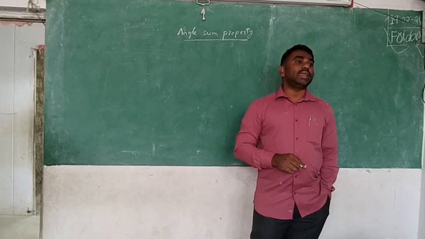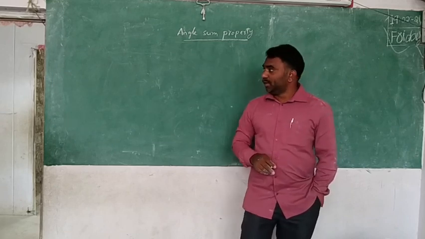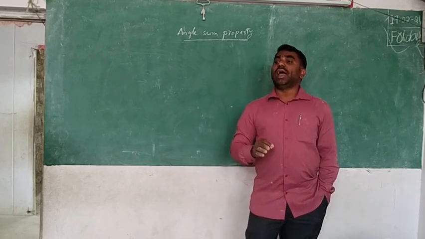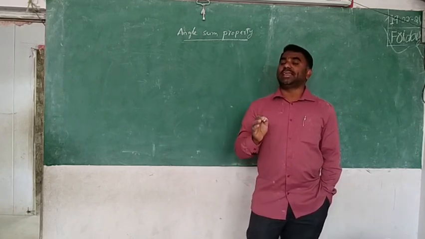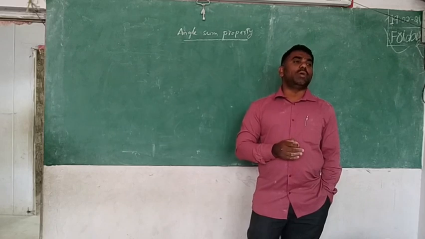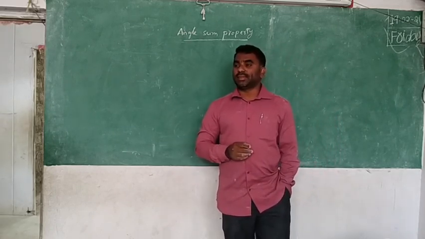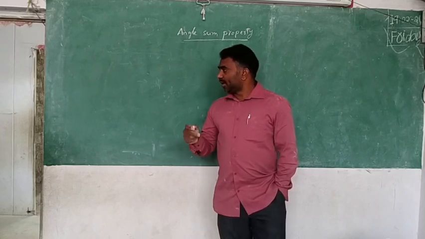What is that? Angle sum property means if you add the angles in the triangle. First of all you have to know how many angles are there in the triangle. How many angles are there? 3.